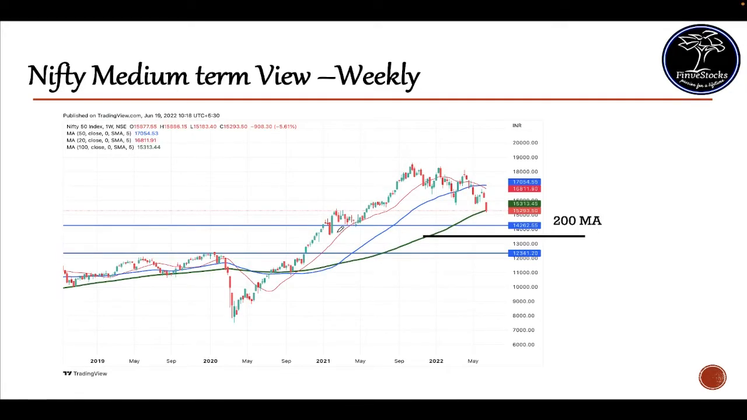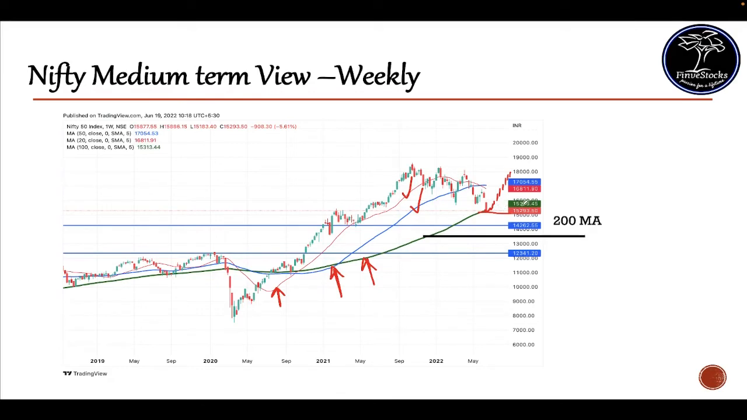Now let's see the Nifty medium term view on a weekly chart. The Nifty chart shows weekly candles. Each candle represents a week. Here we plotted 3 moving averages. The red one is the 20-week moving average, the blue one is the 50-week moving average, and the green one is the 100-week moving average. It already broke the 20-week moving average as well as the 50-week moving average. Currently it is on the support of the 100-week moving average. It can take a U-turn from here or it can break this level.